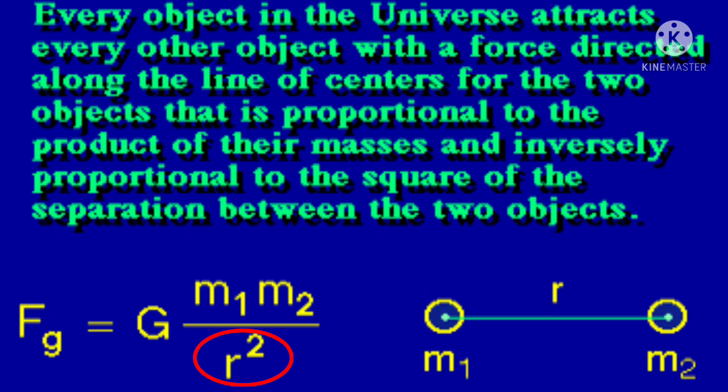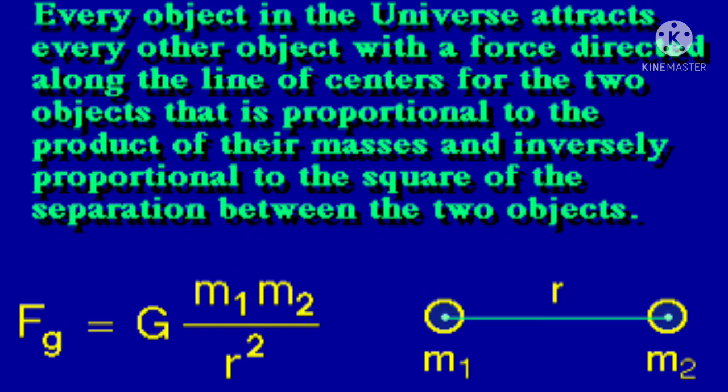From this expression, we can understand that if the masses of the two objects increase simultaneously, the attractive force between these two masses will increase. At the same time, if the distance between these two objects increases, the force between these two objects will decrease. So that is what we can understand from this expression.